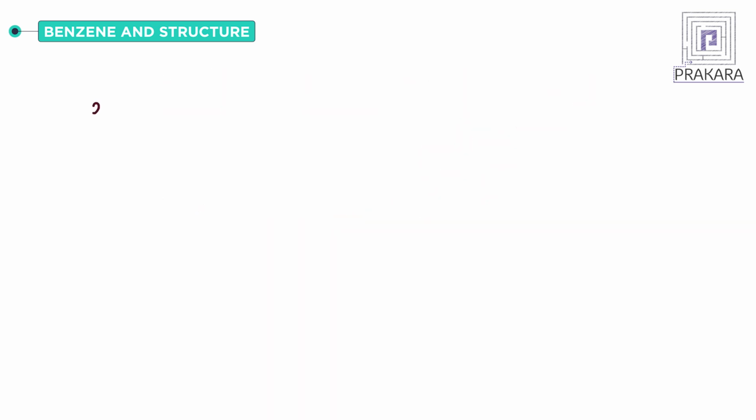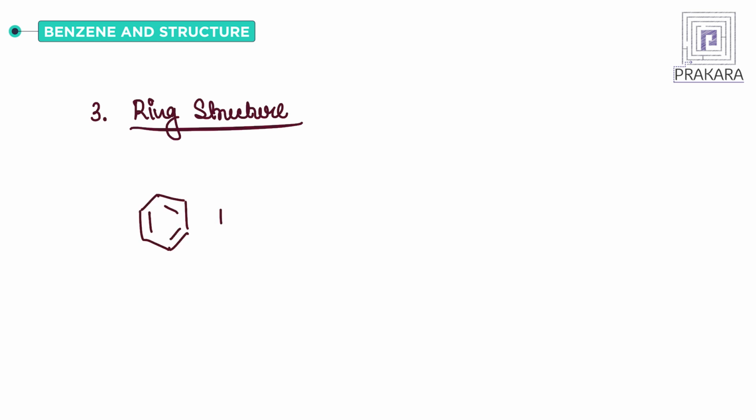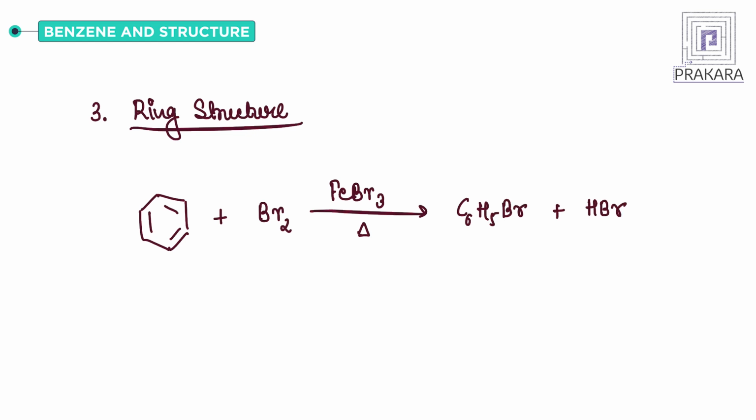Now let's take a look at the reaction that gives us the idea of the ring structure of benzene. Benzene, if it is heated to its boiling point in the presence of ferric bromide, yields a monosubstituted compound. That means if we are taking benzene, this was the structure proposed by Kekulé. It will react with bromine in the presence of FeBr3 and will give mono-substituted benzene. And this can only happen if benzene exists in a ring structure. So this is monobromobenzene.